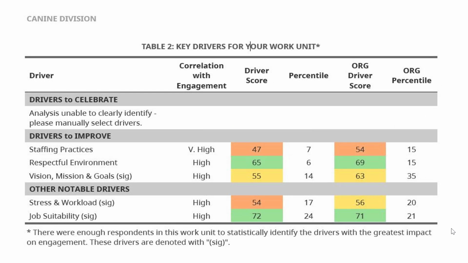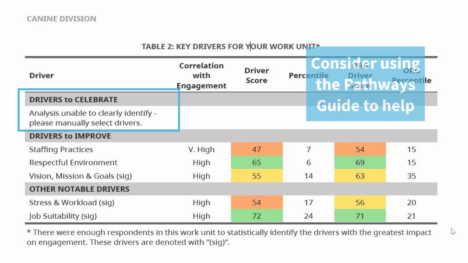Now let's look at another division's key drivers table. The canine division has 3 drivers listed as drivers to improve, all of which have relatively low percentile scores. But you'll notice that the division doesn't seem to have any drivers to celebrate. This just means that the analysis couldn't clearly identify which drivers fit well in this category. That doesn't mean there's nothing to celebrate, but you may wish to work together as a division to identify these areas yourselves.